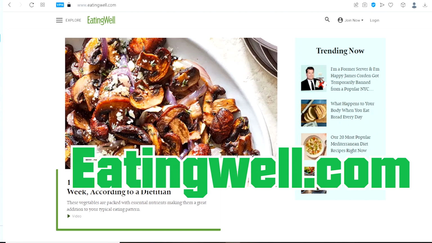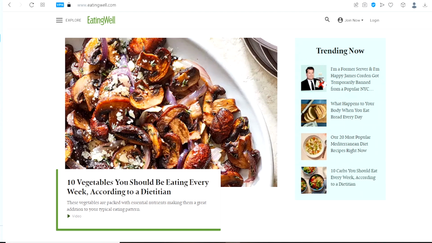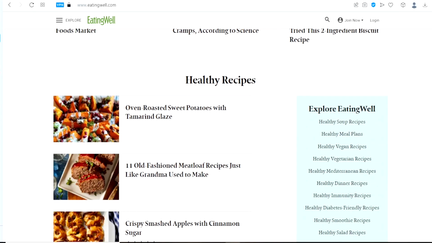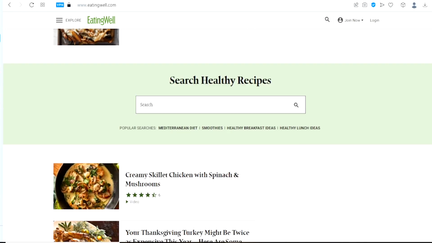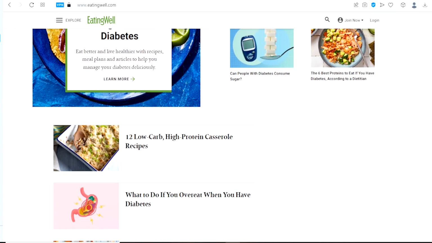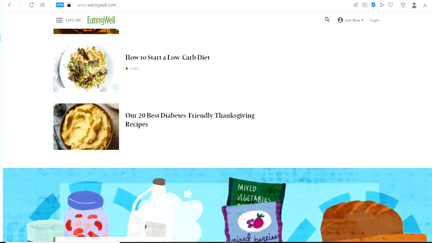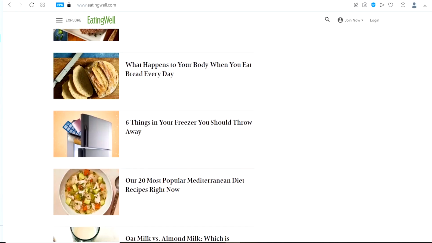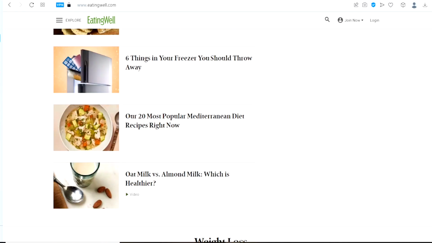The first website on our list is called eatingwell.com. This is how the website looks. As you can see, there are many health articles on this particular website. You will submit your health articles to this website, and they will pay you for doing so. In fact, when it comes to submitting articles, eatingwell.com reaches an audience of over 10 million monthly users and over 5 million admirers through social media channels.